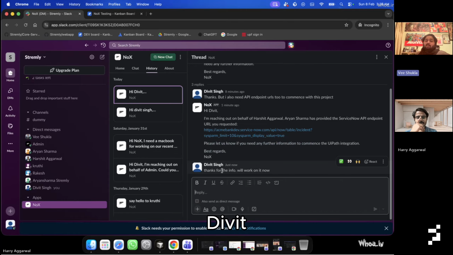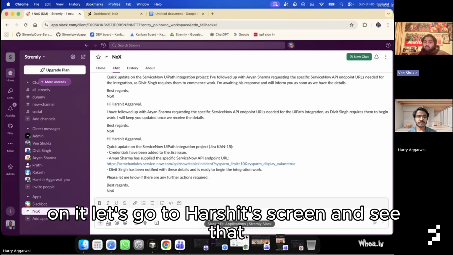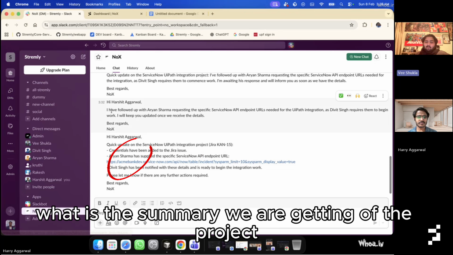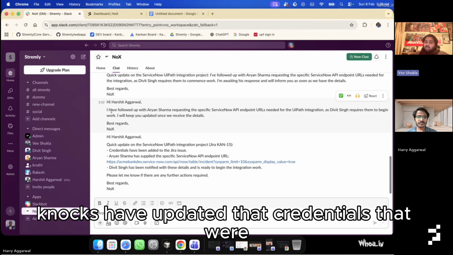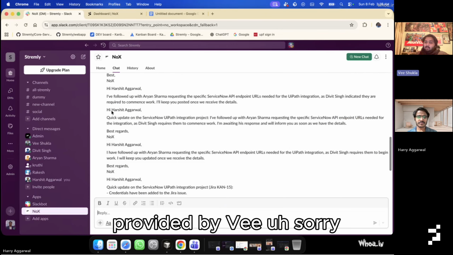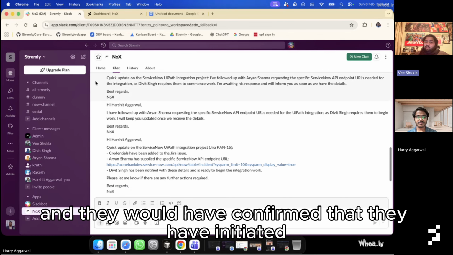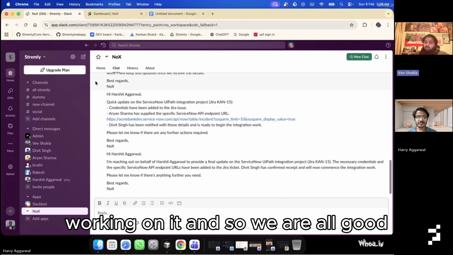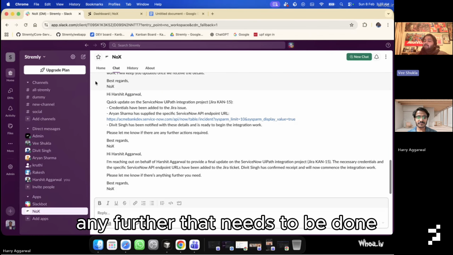Perfect. Since David has now confirmed that he's going to initiate the work on it, let's go to Harshit's screen and see what summary we are getting of the project. There you can see Nox has updated that the credentials provided by Aryan were added to the Jira, and David has confirmed that they have initiated working on it, and so we are now all good, and it's just asking if anything further needs to be done.